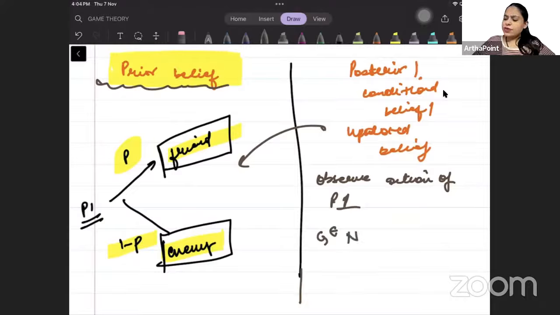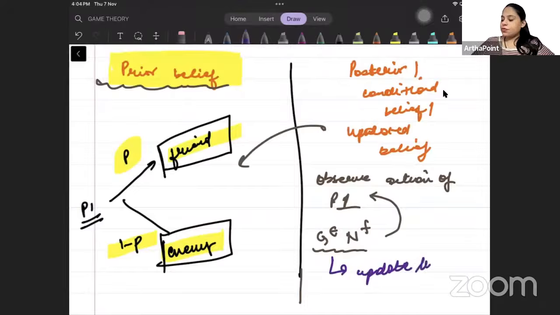So when he observes the action of player 1, based on what player 1 is doing, player 2 will go ahead and update his beliefs. He thinks, okay, I am looking that player 1 is always offering me the gift, or always not offering me the gift. So then I will start thinking, okay, he's offering me the gift, maybe he is enemy. Okay, he's offering me the gift, maybe he's a friend. That means he will update his belief based on the action.